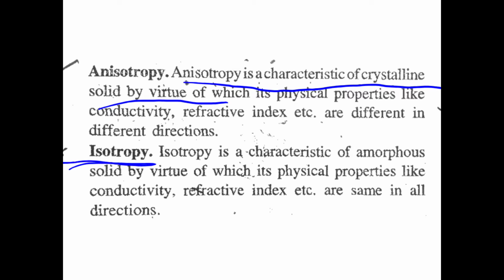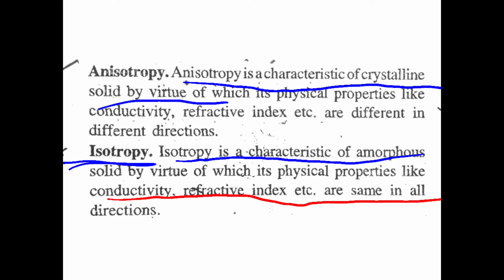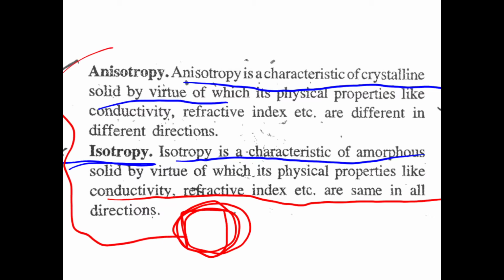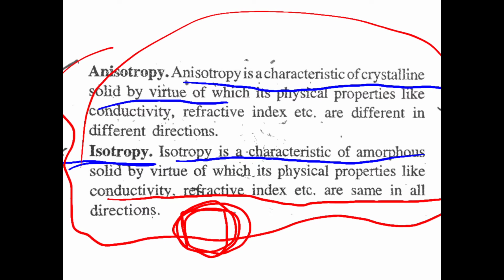Then isotropic character, opposite to anisotropy. Isotropy is a character of amorphous solid, by virtue of which its physical properties like conductivity, refractive index, etc. are the same in all directions of the body. That is known as isotropic character. These two, anisotropy and isotropy, are the two main characters of crystalline solid and amorphous solid.